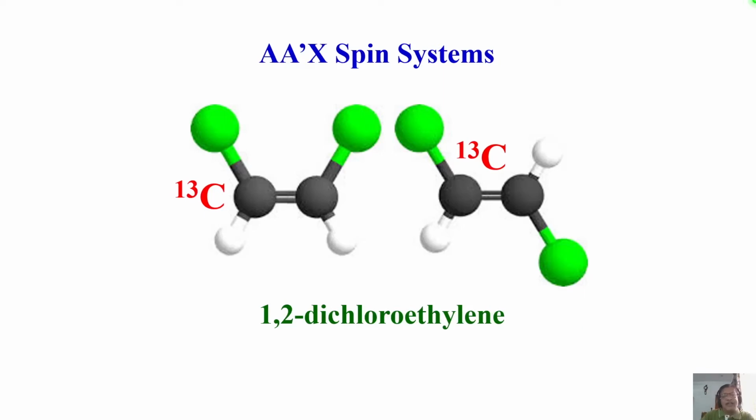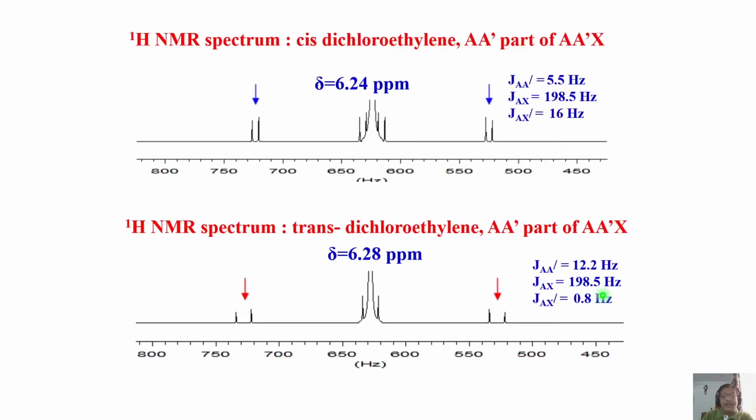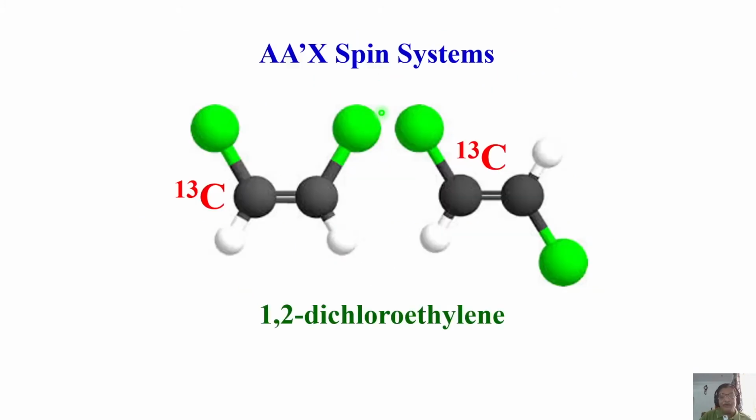You understand? This is analogous to an A2 spin system. Here also the coupling is there, but you will not be able to see this in the proton spectrum, but you can get it in a different way. So in this case, this is the cis and this is the trans configuration of 1,2-dichloroethylene. If I look at the spectrum of the proton, this proton part is the AA' part. What type of spectrum are you going to get here? Only one line. Here we get one line because of symmetry.